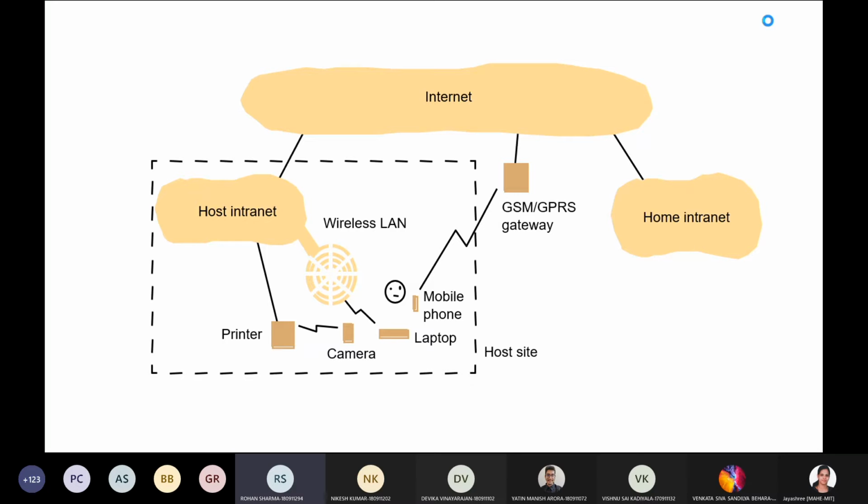Middleware acts like a bridge between the users and the developers. Users and developers? Ma'am, not developers, basically they act like a bridge between the software and the users. Correct.